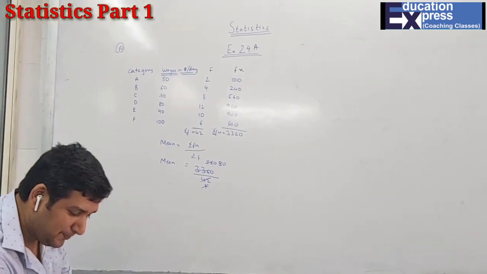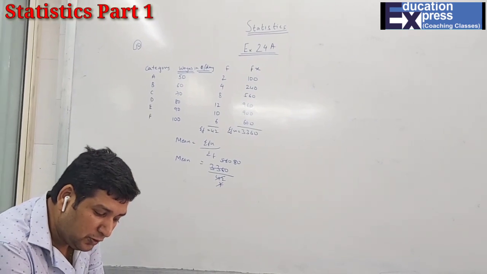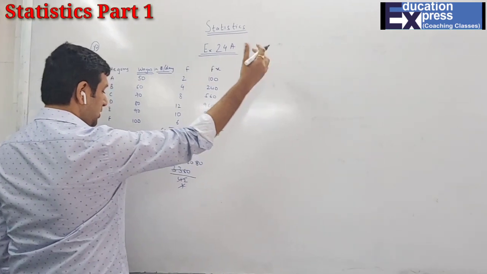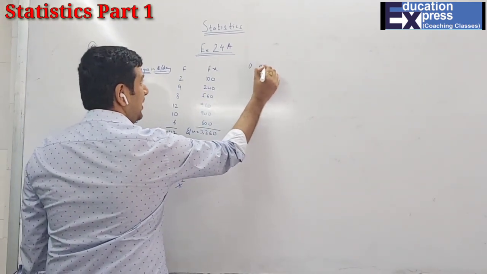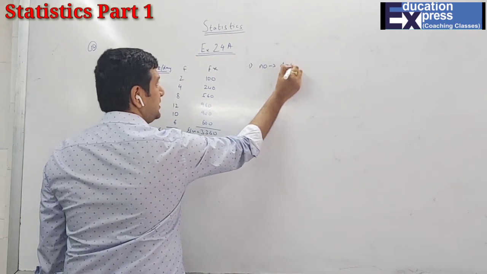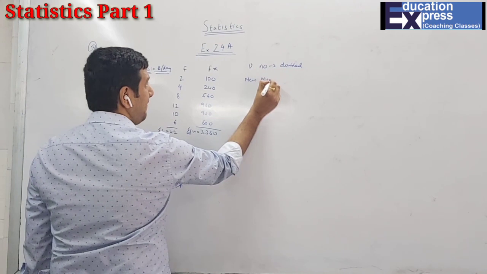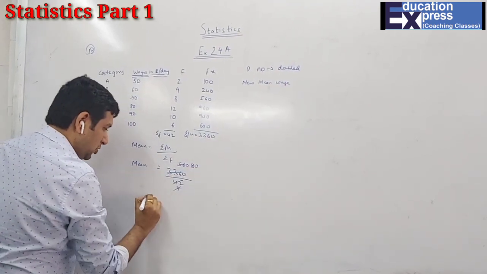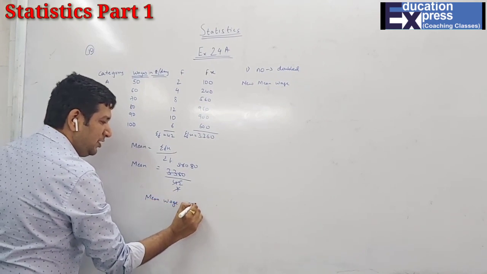Second part, if the number of workers in each category is doubled, what would be the new mean wage? Students, I had given a note earlier. The original mean wage is 80 rupees.